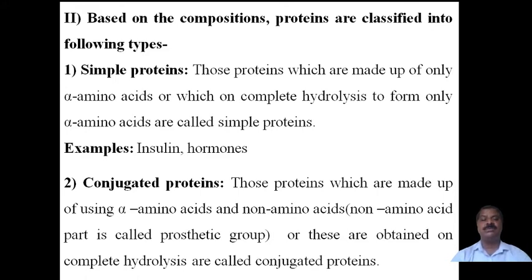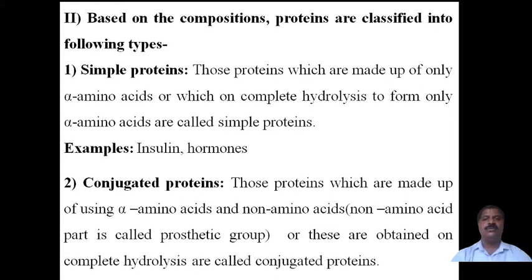Therefore, those proteins which are made up of alpha amino acids and non-amino acids, the non-amino acids also being called the prosthetic group, are called conjugated proteins. The prosthetic group is obtained on complete hydrolysis of the conjugated protein.